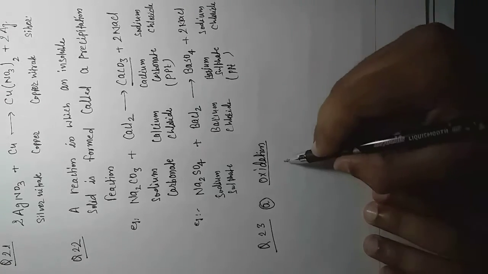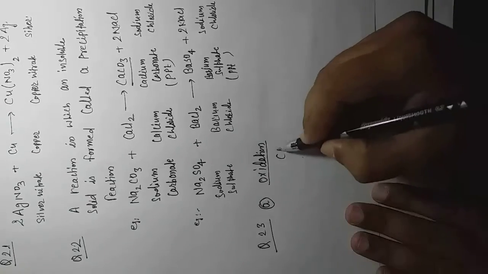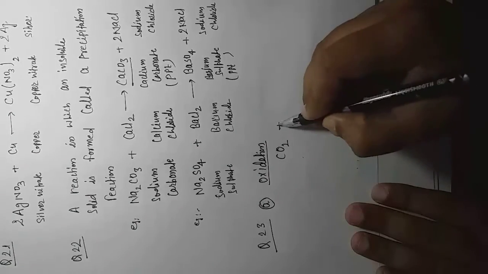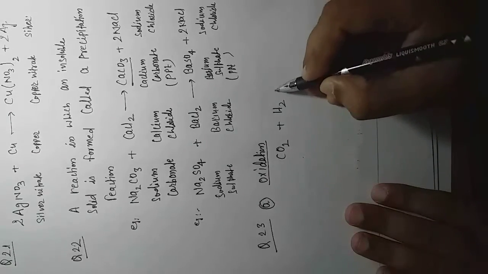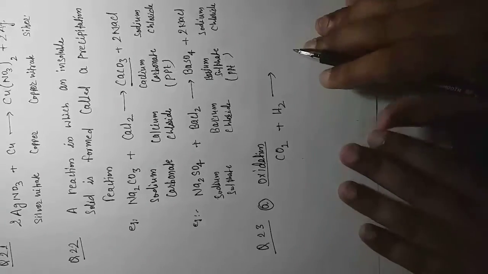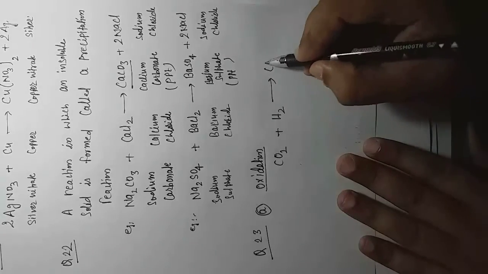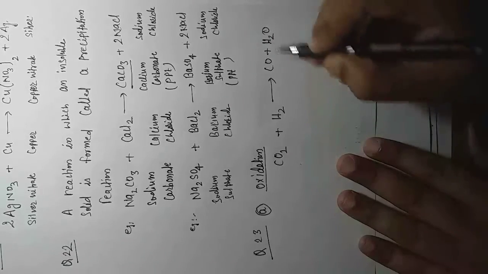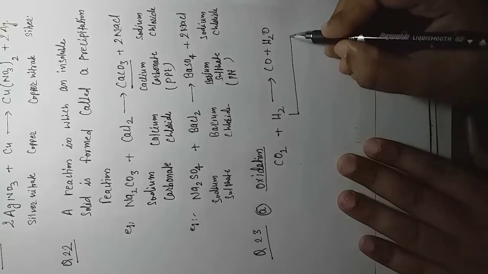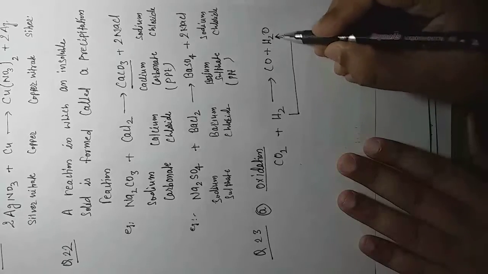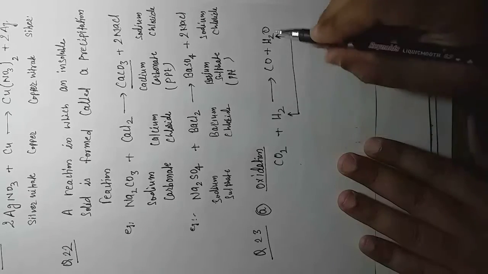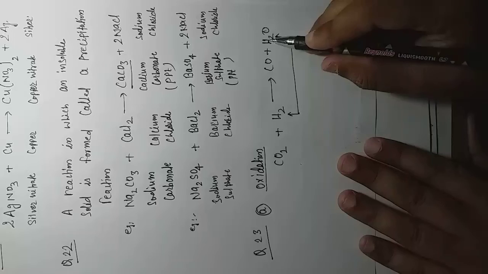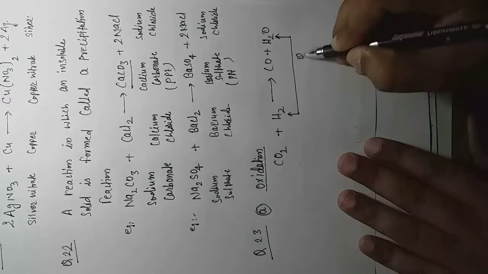So what we are doing, we are showing you an example: carbon dioxide reacts with hydrogen, it provides carbon monoxide plus water. So what is happening now? Hydrogen combines and it gets oxygen. Previously hydrogen had no oxygen, after the reaction hydrogen gains one oxygen. So this is called oxidation.